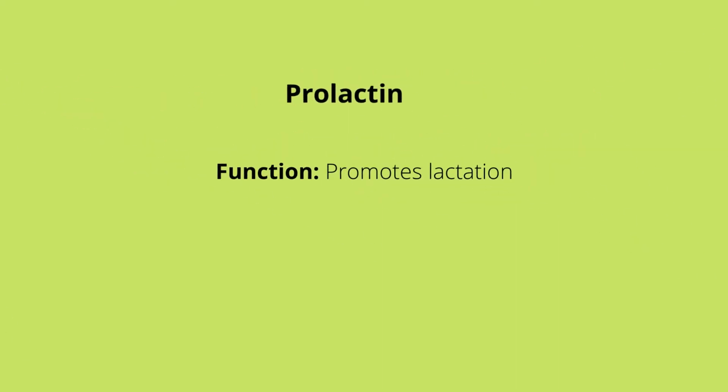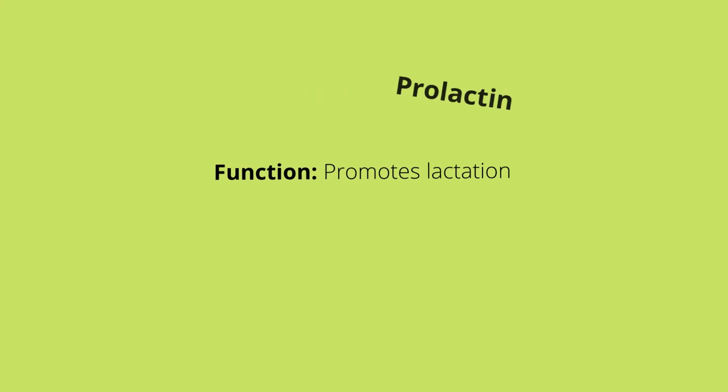Prolactin. Prolactin is the primary hormone that promotes lactation. It's released from the anterior pituitary gland. Levels of prolactin in the body are controlled by dopamine and estrogen and other hormones circulating in the body.